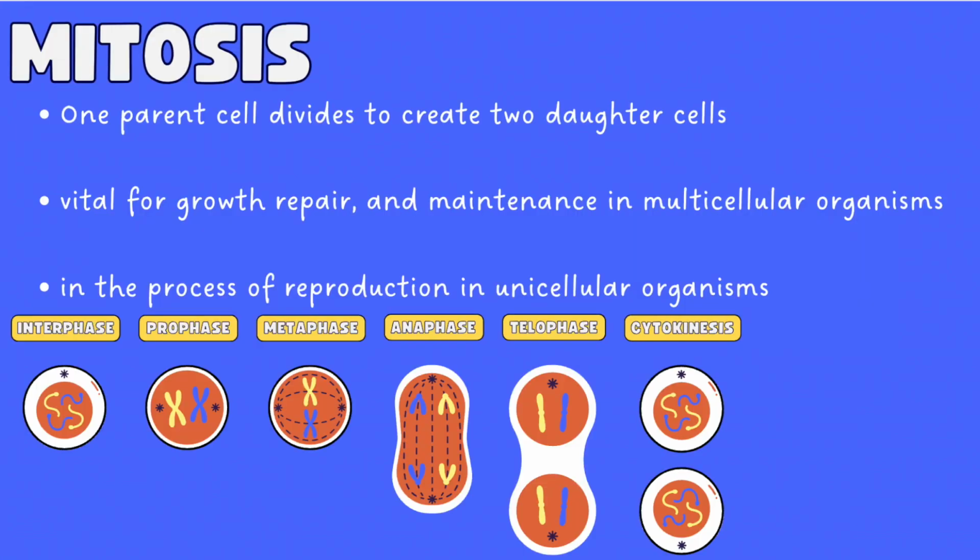In mitosis, one original parent cell divides once to produce two identical daughter cells. Mitosis is important in multicellular organisms as it creates new body cells needed for growth, repair, and maintenance. This increases the chance for survival by ensuring the organism grows to reach an age for reproduction. Without mitosis, a zygote would never be able to transform into a complete adult organism. Let's take a deeper look at how this works.